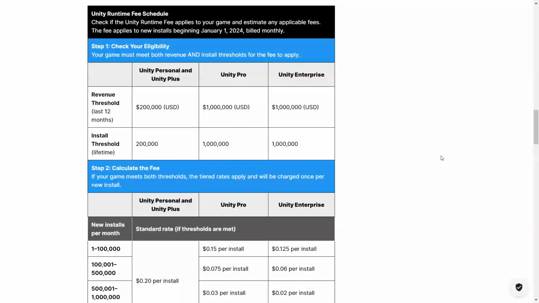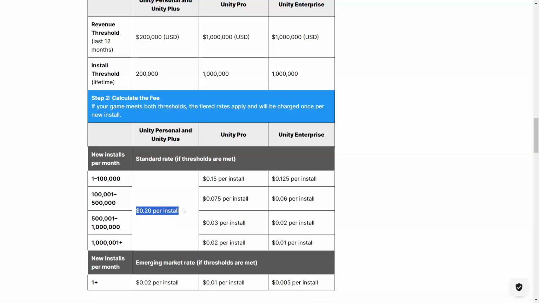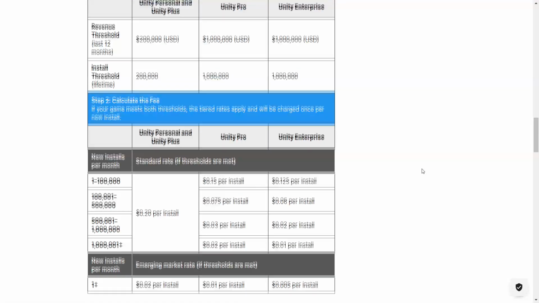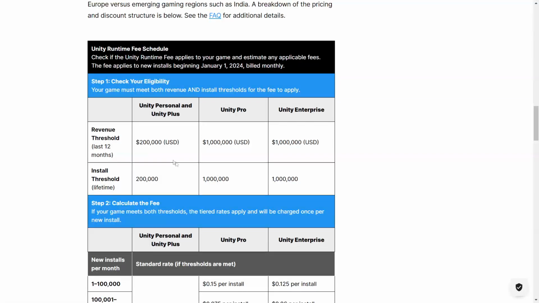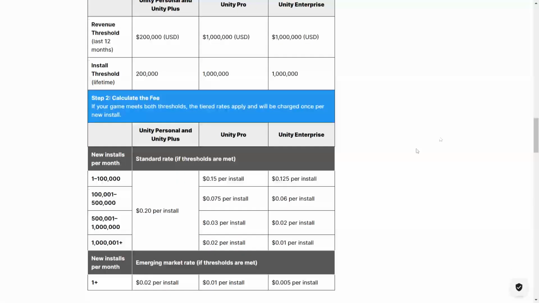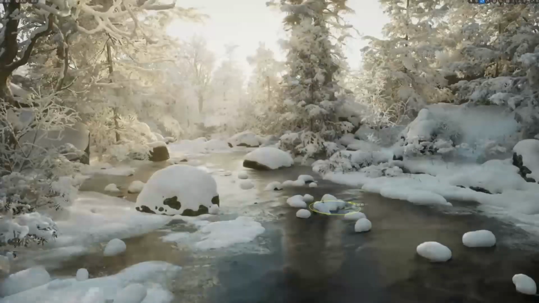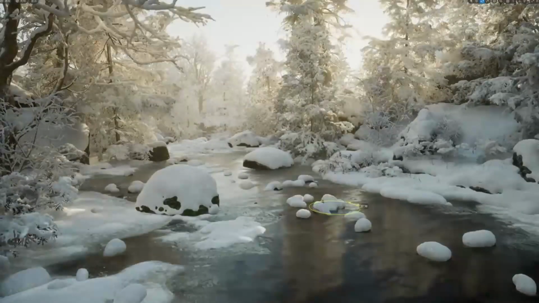For each download of a game developed with Unity, developers will owe Unity a fee of 20 cents per install. It's crucial to note that this fee only applies once a game surpasses 200,000 lifetime sales and has earned over $200,000 in the last 12 months. This pricing structure has raised eyebrows and sparked discussions in the game development community. The effects of these changes will take place from January the 1st, 2024.